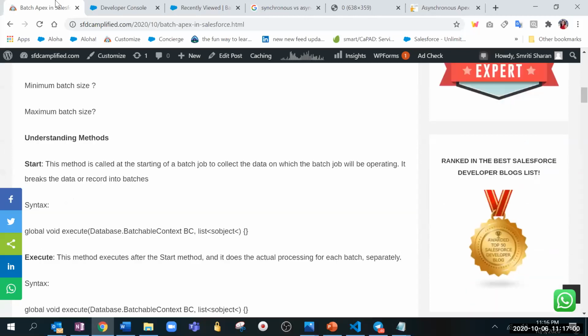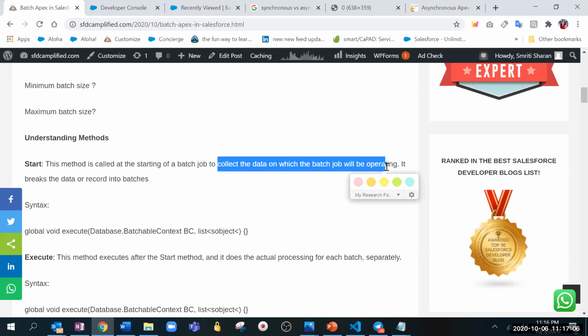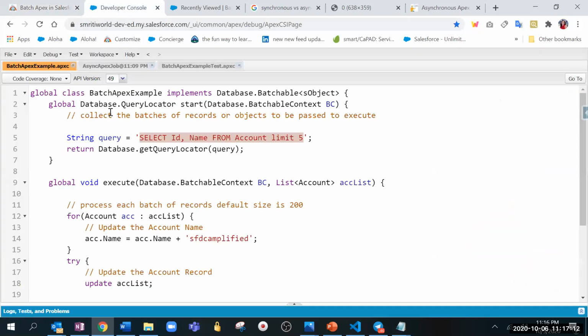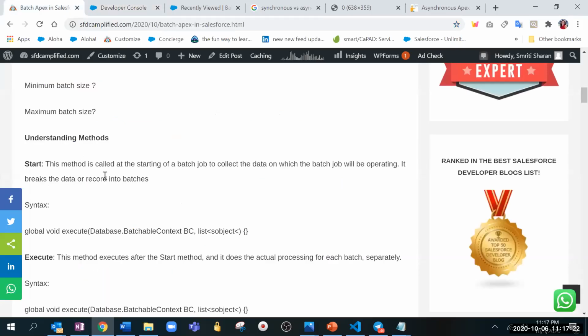Then let's see. This method is called at the starting of the batch job to collect the data on which the batch job will be operating. The syntax is that we use Database.QueryLocator and then use the start. And inside it, we put whatever query we want to execute. So that is the first thing.